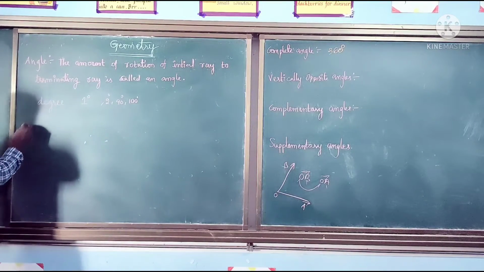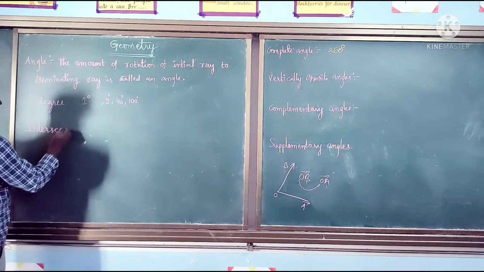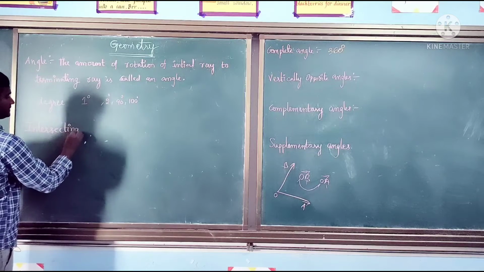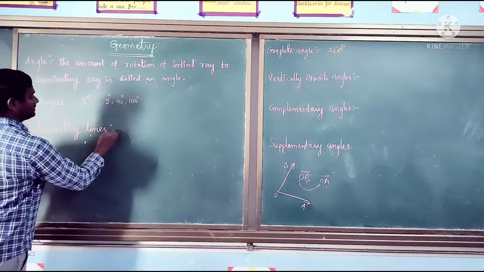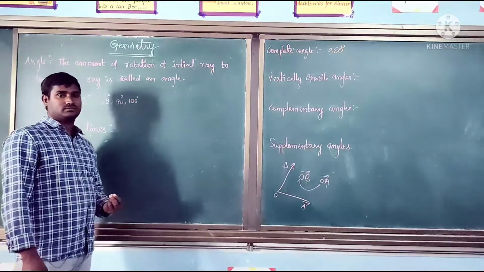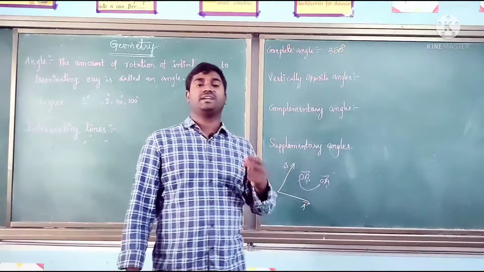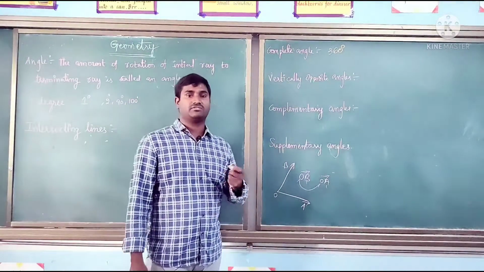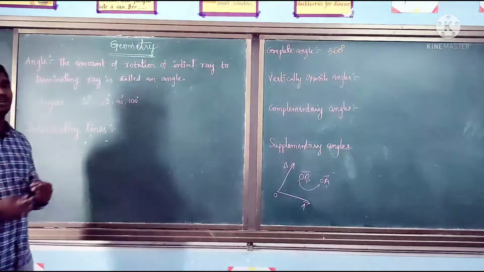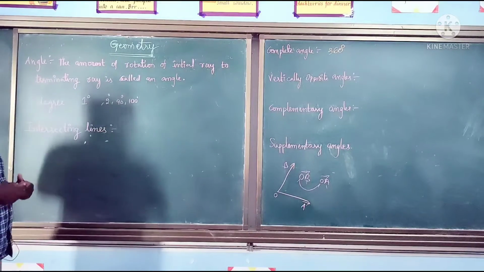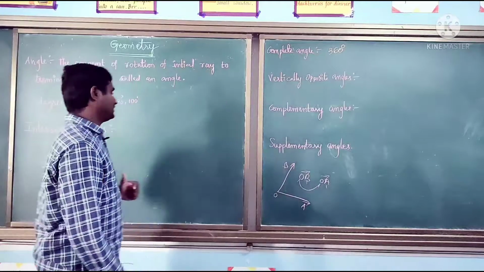Parallel lines, intersecting lines. So what is meant by intersecting lines? If two lines are meeting at one point, they are called intersecting lines. Or if two lines intersect each other, they are called intersecting lines.